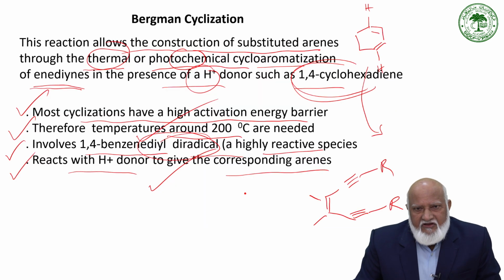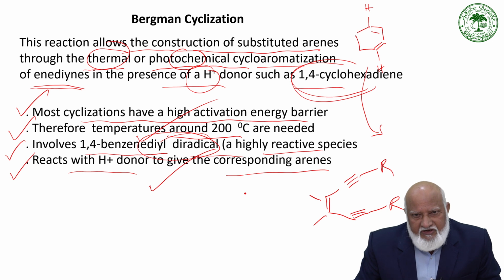Bergman cyclization is extremely important because we are generating a cyclic aromatic system. We can have a different R substituent to give a variety of substituted arenes, and benzene as a side product.